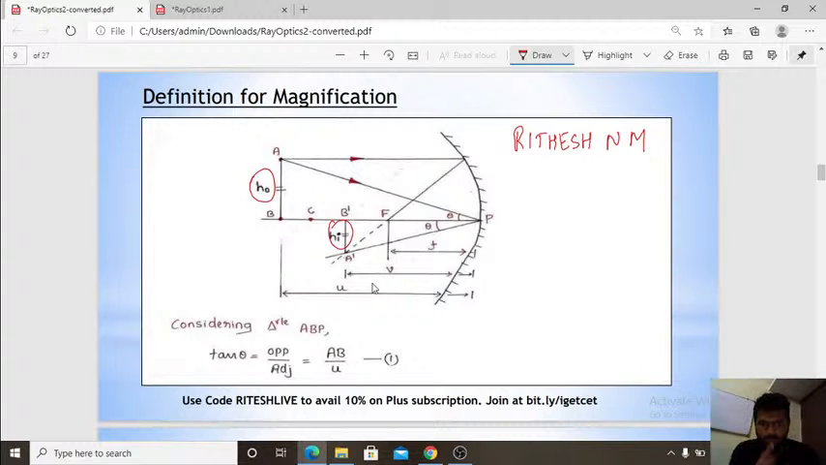So for getting the relation of image height and the object height, I have to consider the triangle. Before going for the derivation, I need to explain the figure. See here, this is the object which is placed beyond the center of the sphere. Then this is the object height, the actual height. So then what will happen is,